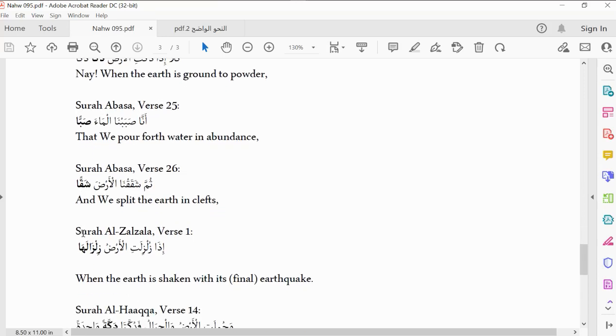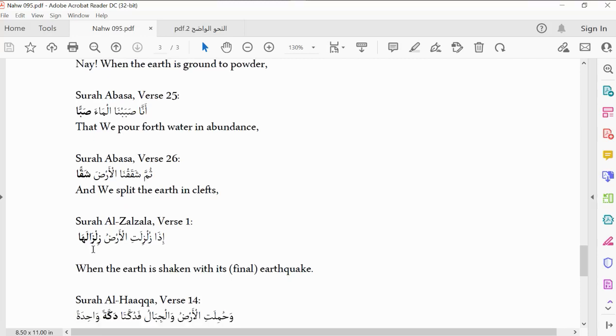We also have "Iza zulzilatil ardu zilzalaha." Zulzilat is also in majhul form, a passive form. The active form is zalzala. So zulzilat, when the earth is shaking, its shaking, zilzalaha. You can see that this zilzal is a mudaf. Because it is a mudaf, we can conveniently say it is libayani naw'i. It will not just quake in a particular way, but the quaking of the earth. So it is used as a mudaf, so it is libayani naw'i.